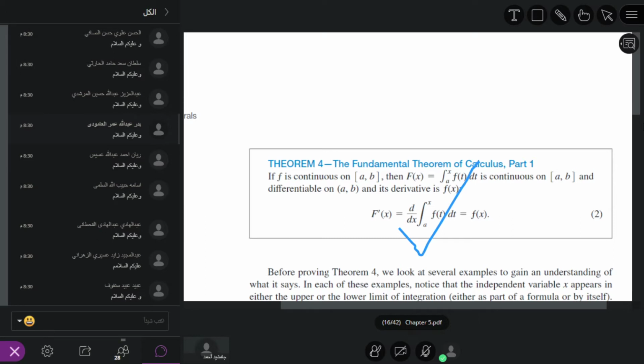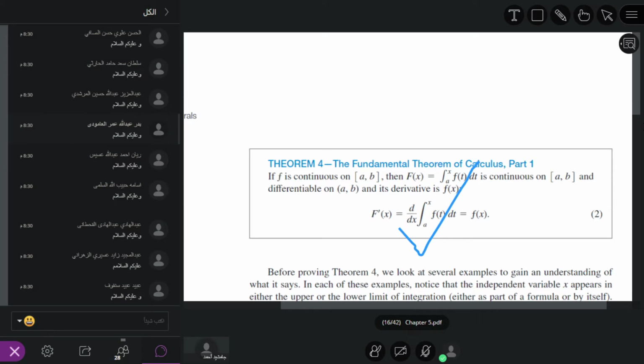It means a definite integral with the lower limit constant and upper limit some x. It is also continuous on the closed interval ab, and differentiable on the open interval ab.